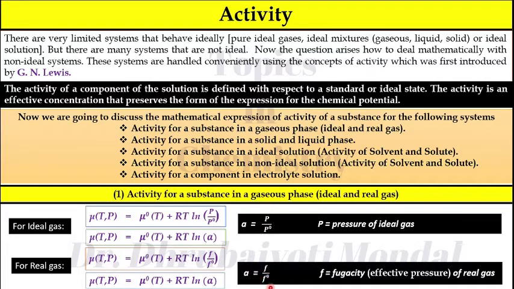F0, again, you know that is the standard fugacity. When the gas is very pure, then you can write F0 is equal to P0, that is equal to 1 bar. Okay, so therefore you can write for very pure gas, activity A is equal to phi into P divided by P0 for a real gas. So this is the first point, activity for a substance in gaseous phase. This is the equation of activity for ideal gas, and this is the equation for real gas.